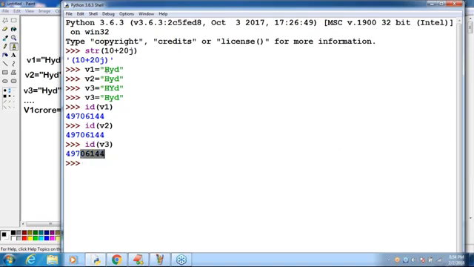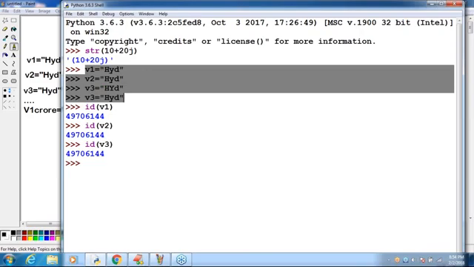Yes. So how many Hyderabad objects got created? Only one object. But how many references point to that object? Three references point to that object. So memory utilization will be improved by default, and performance will be improved by default. Clear? Are you able to understand up to this?